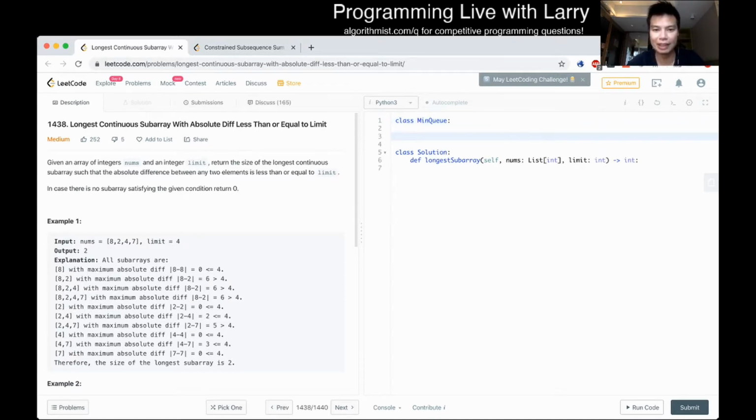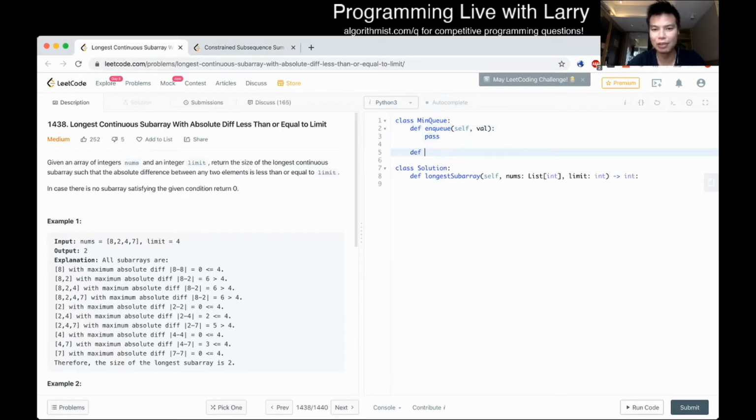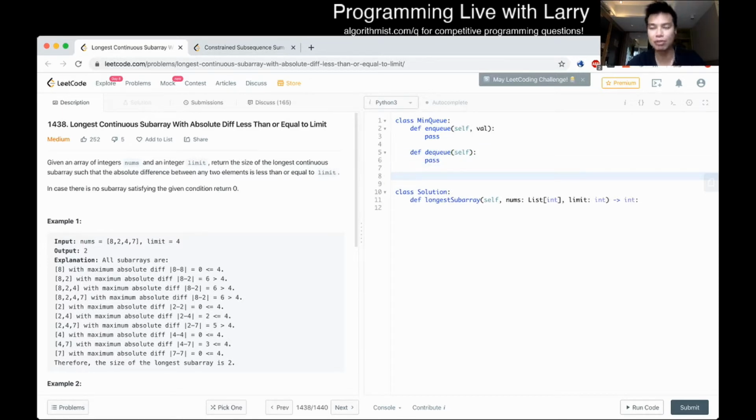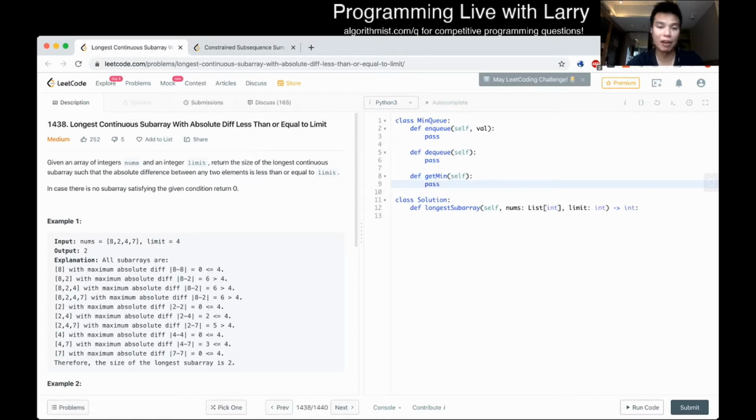And here we have an enqueue function, which just puts a value into a queue. Let's leave these as a skeleton for now. You have a dequeue function, which removes an item at the beginning of the queue, first in, first out, like a normal queue. And a getMin function, which returns the minimum element inside that queue.